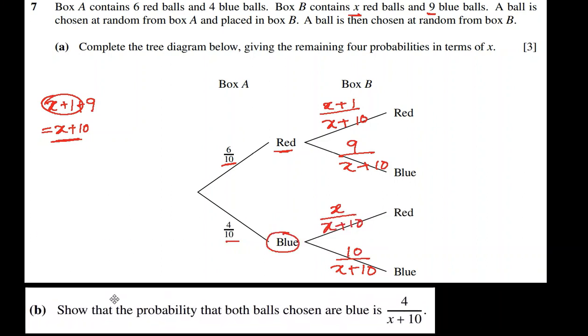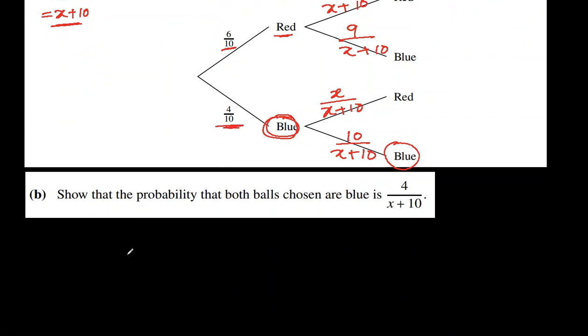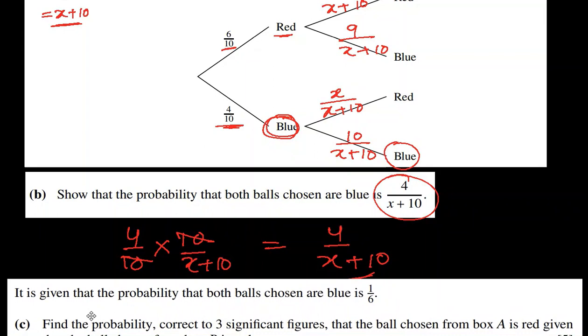Next part: show that the probability that both balls chosen are blue is 4 over x plus 10. So blue is here, blue is here. This branch we will look at and multiply the probabilities. First probability is 4 over 10, the first blue ball. The second blue ball is 10 over x plus 10. So 10 and 10 cancel out. We are left with 4 over x plus 10. That's what they wanted. Bring on the next one, please.